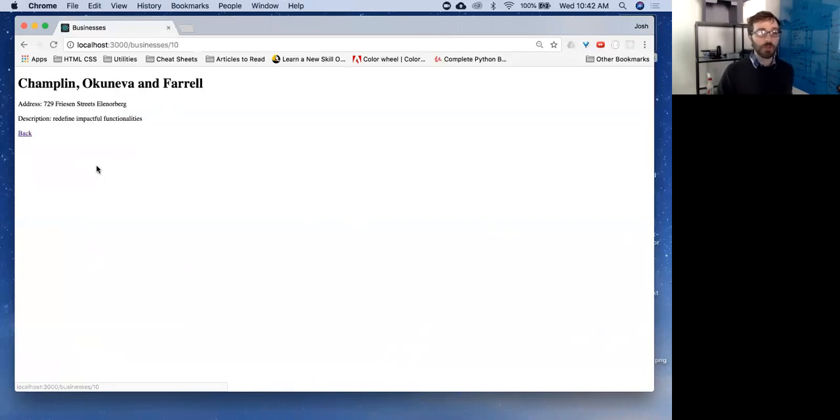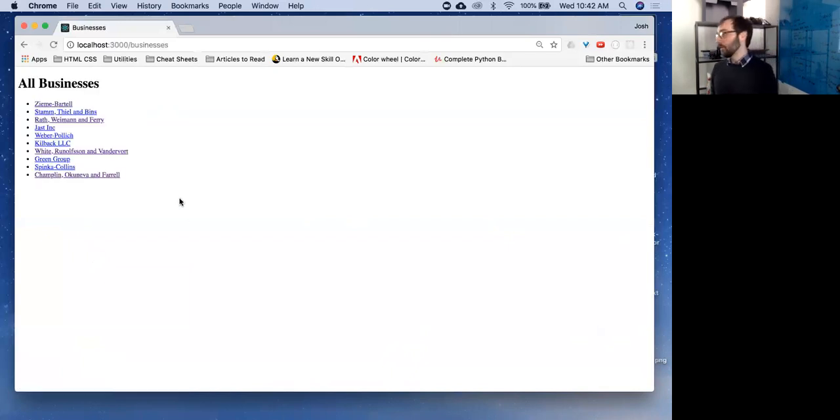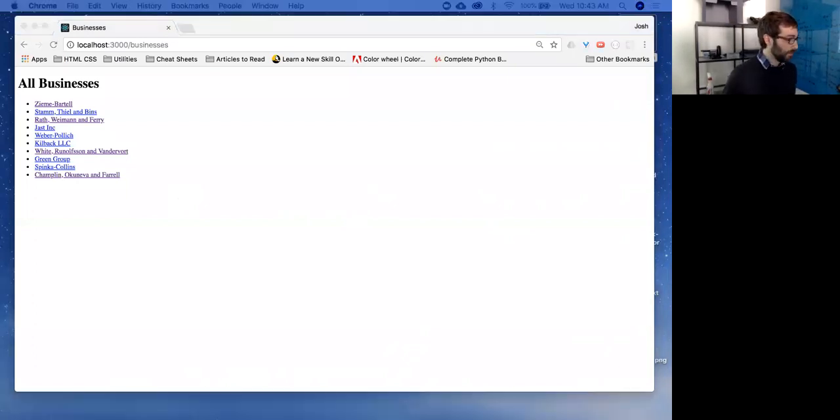Cool. Good. So we've got all of our read functionality. We still need to create, update, and destroy. We're going to go through create, then we'll probably take a break because this is a lot. We'll take a quick break, and then we'll come back and we'll do update and destroy. Cool. So let's power through and do create.